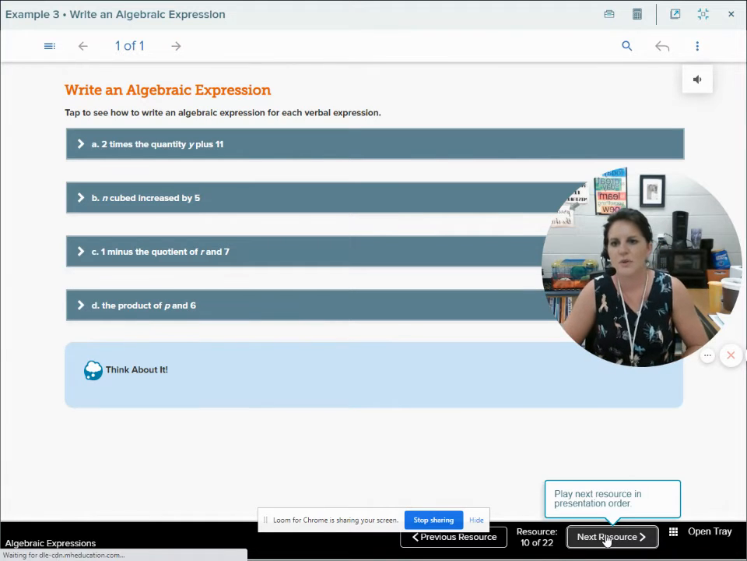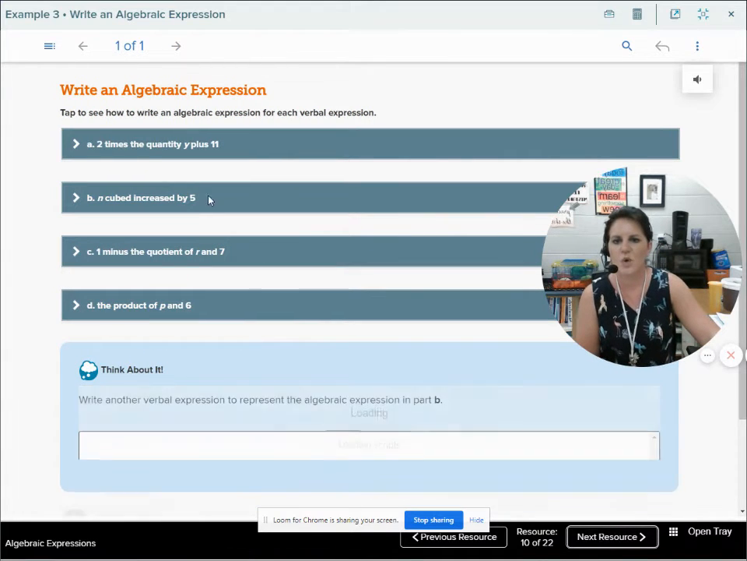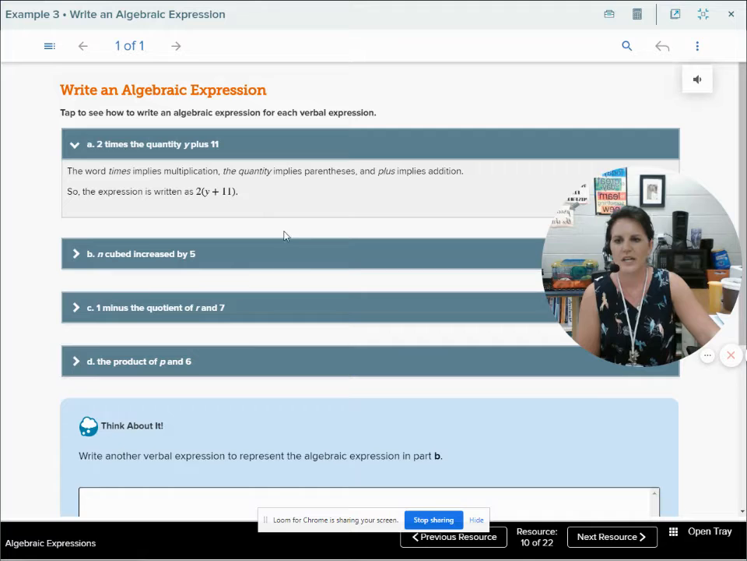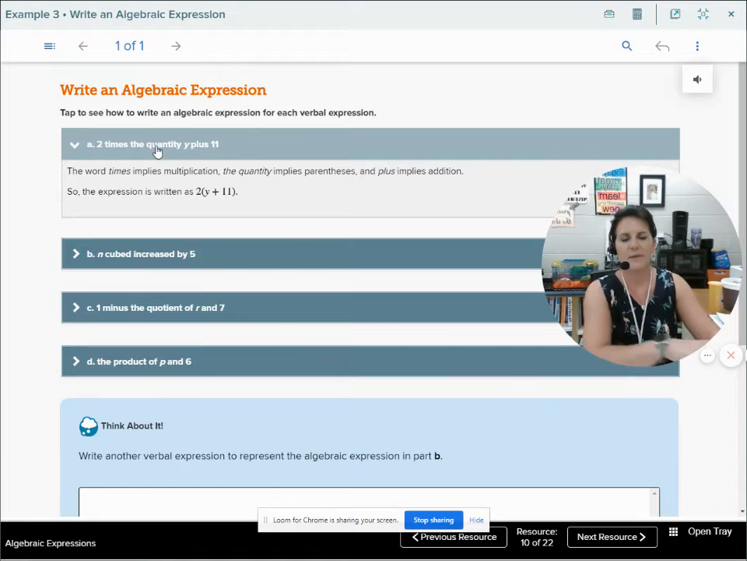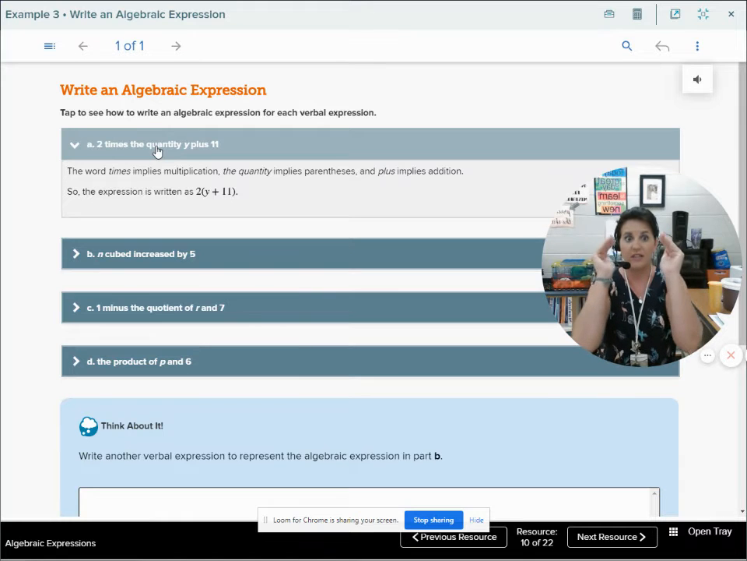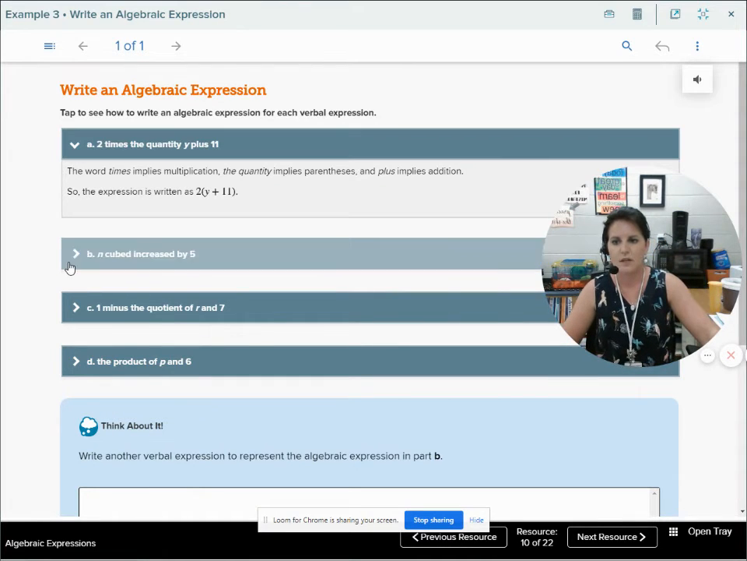In our third example, we write an algebraic expression for each verbal expression. 2 times the quantity y plus 11. The quantity means that we've got to have that whole thing, that whole sum. So anytime I read the word quantity, I immediately think, put in those parentheses. So I've got 2 multiplied by that entire quantity, y plus 11.